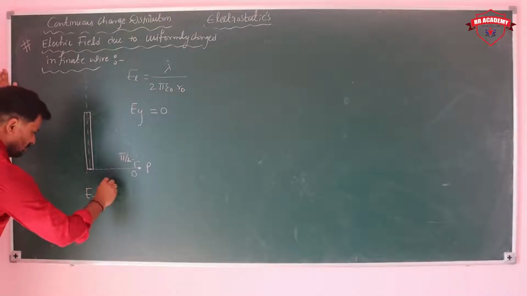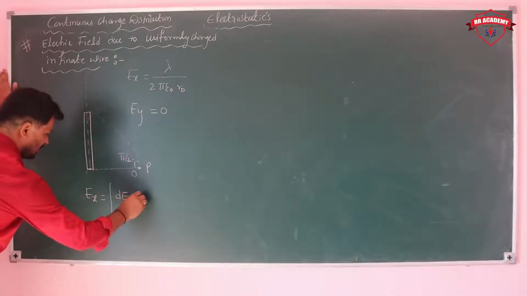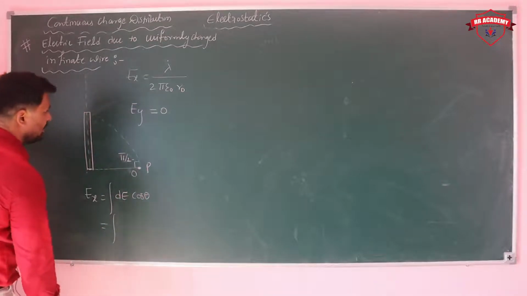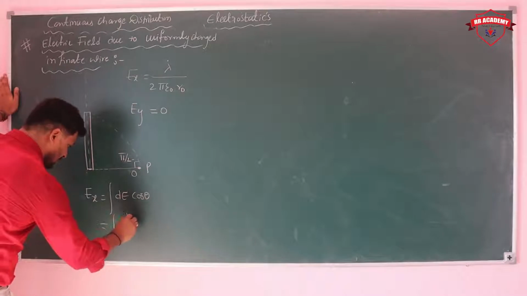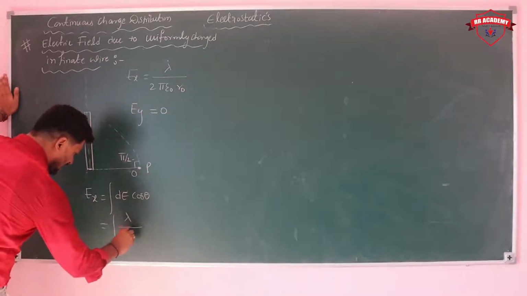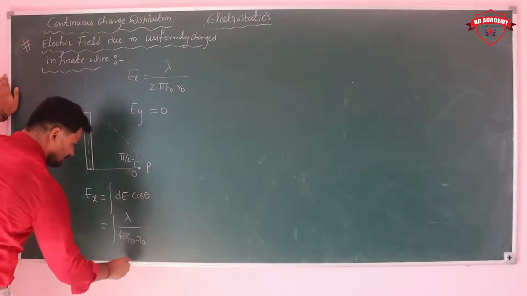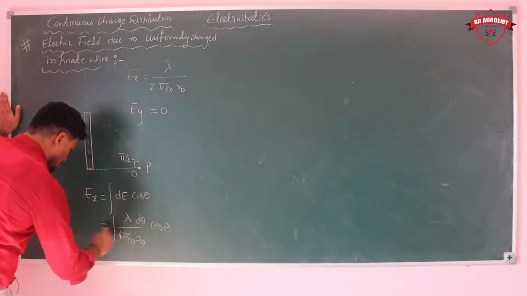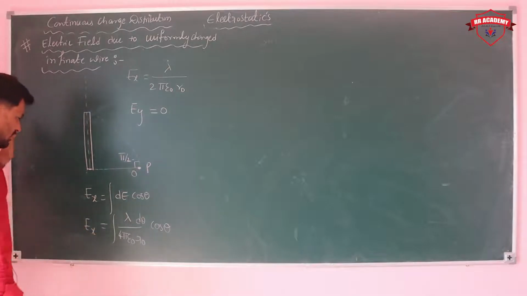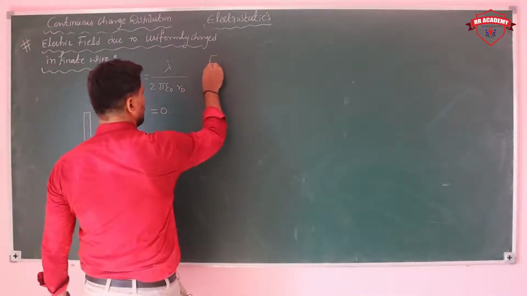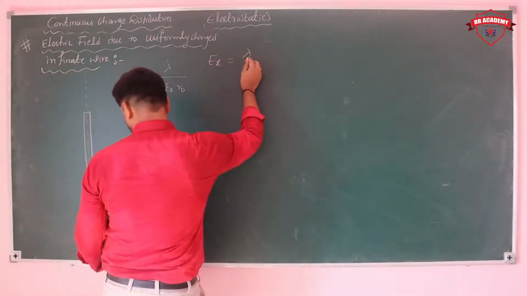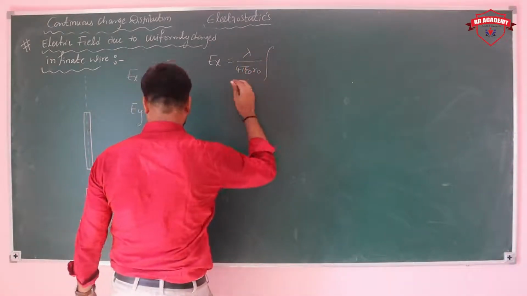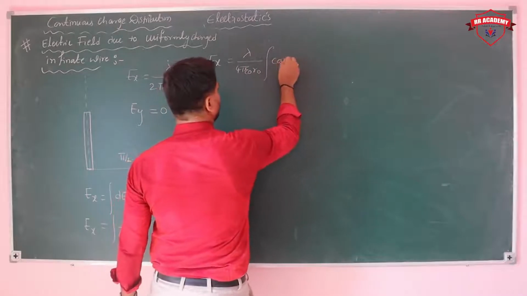Ex is equal to integral dE cos theta, where dE is lambda by 4 pi epsilon naught r naught into d theta cos theta. So Ex is equal to lambda upon 4 pi epsilon naught r naught, which is constant, times the integral of cos theta d theta.